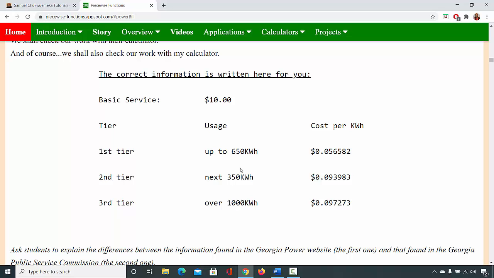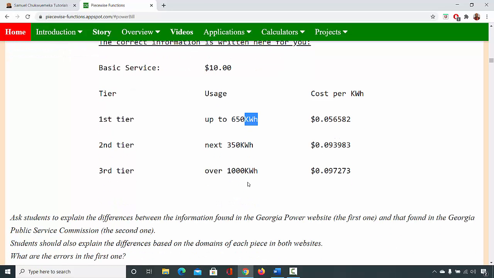The first tier is up to 650 kilowatt hour. This means kilowatt hour, it is the unit of power for the United States. Up to 650 kilowatt hour is 0.056582 dollars per kilowatt hour. That is the first tier.